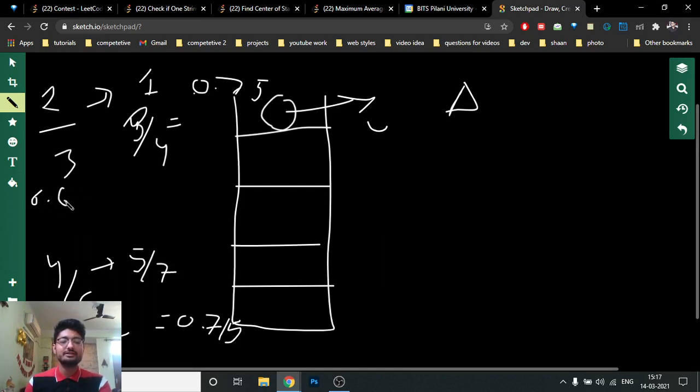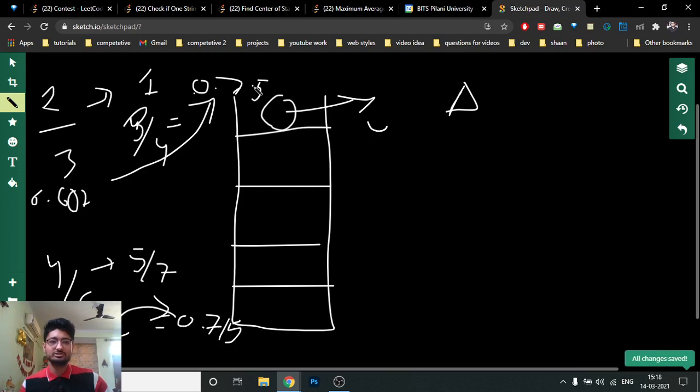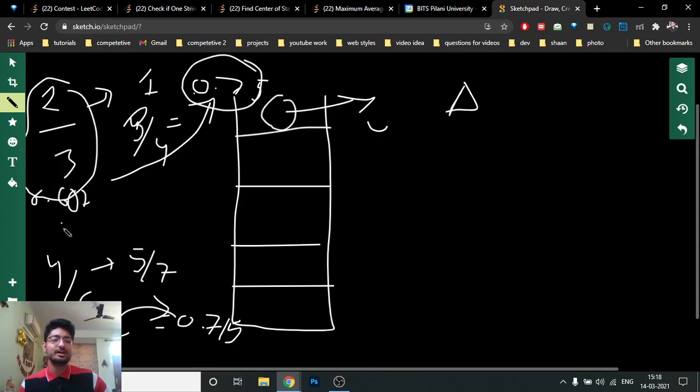So as you can see, how much increment has occurred if I add 1 to the numerator and denominator: the change is more here, because there is a small change here and this is a larger change. So it is preferred to add 1 to this fraction, not this, because this will bring out a larger change, because I want to increment my final answer. I hope you get the point.